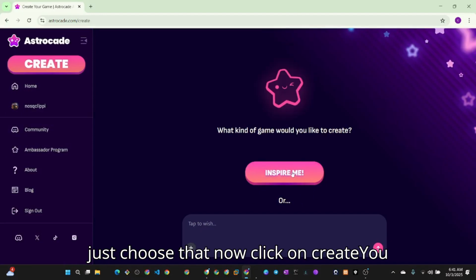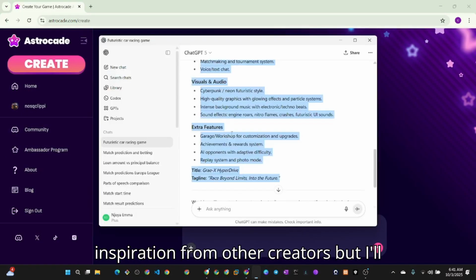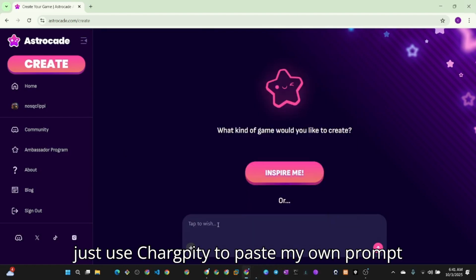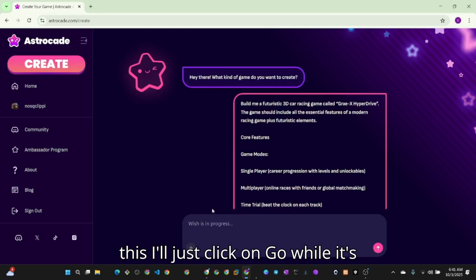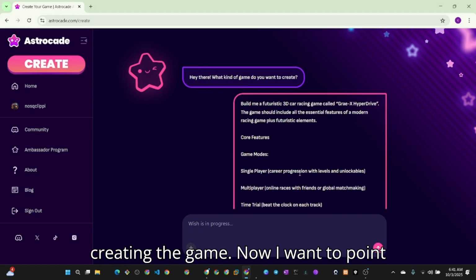Now click on create. You can click on inspire me to get inspiration from other creators, but I'll just use ChatGPT to paste my own prompt. I'll paste that. After this I'll just click on go while it's creating the game.